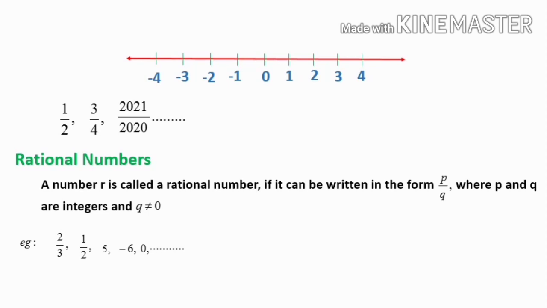So this is also in p by q form. So 0 is also a rational number. In the classification of numbers, so far we have learned about natural numbers, whole numbers, integers and rational numbers. Rational numbers include integers, integers include whole numbers, which include natural numbers. Now, in the classification of numbers, we are going to learn about irrational numbers.